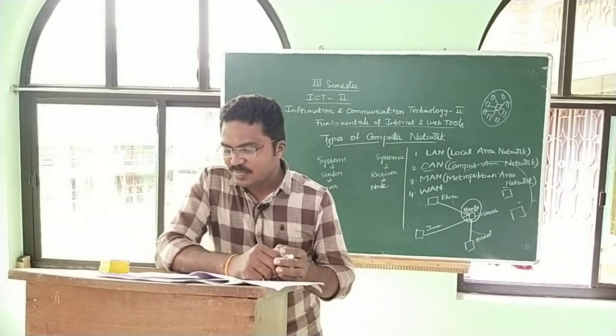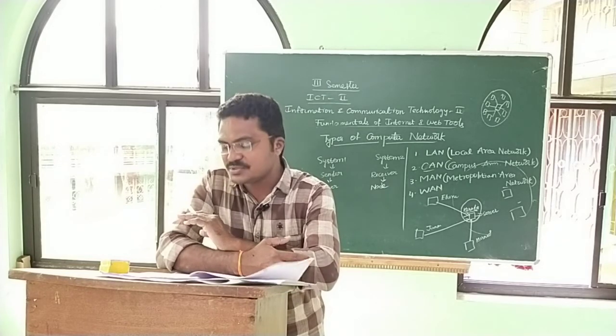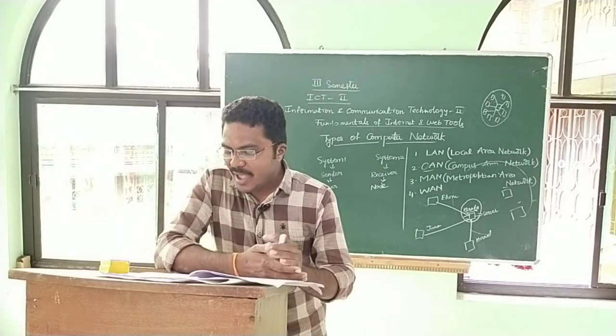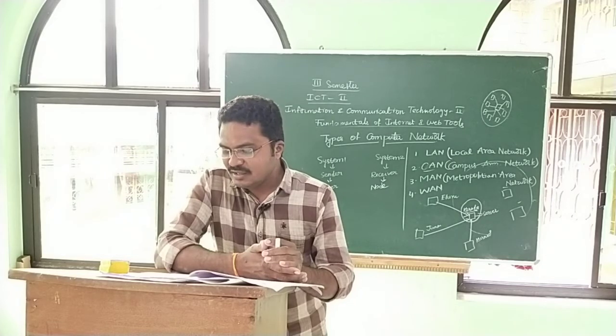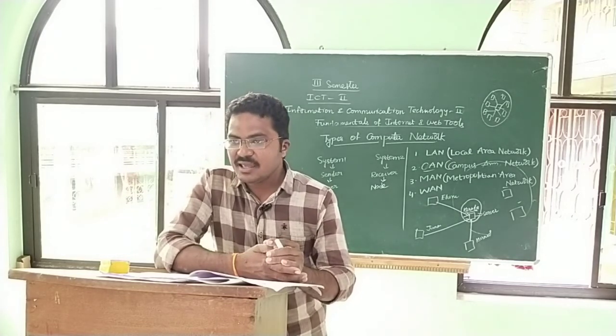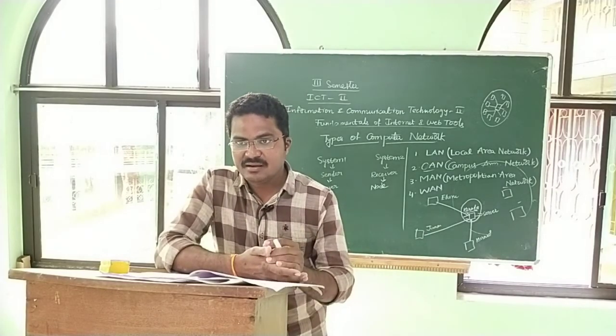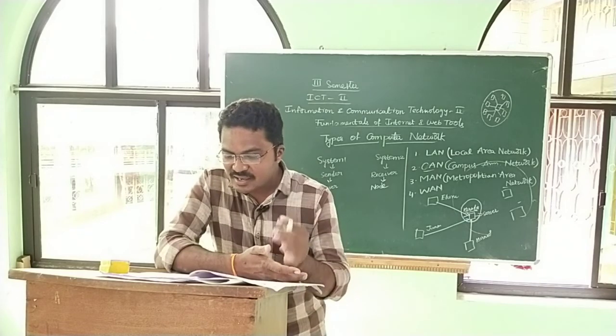MAN stands for Metropolitan Area Network, one of a number of types of networks. A MAN is a relatively new class of network. A MAN is larger than a CAN: a CAN is larger than a LAN, and a MAN is larger than a CAN.